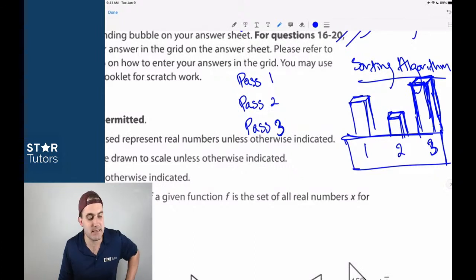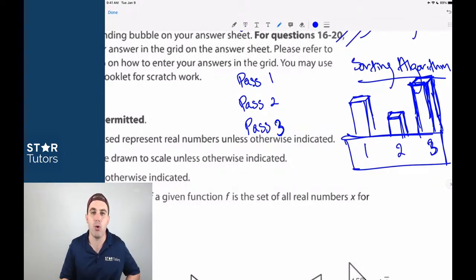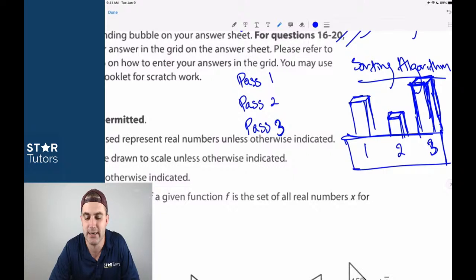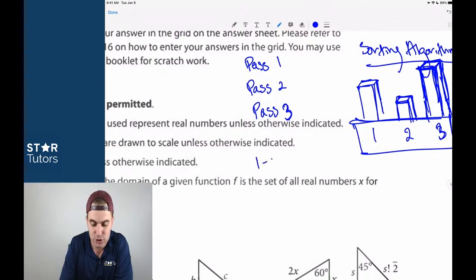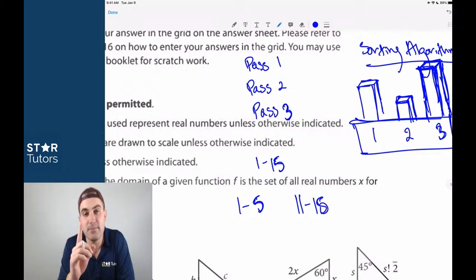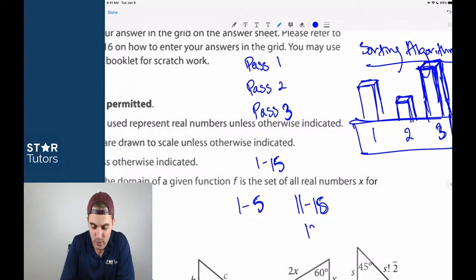One of the biggest misconceptions on the math section is that the whole test is in order of difficulty. That is categorically not true. It is true that questions generally, broadly, on the no calc section as an example, on the multiple choice, there are 15 questions. It is true that questions 1 through 5 are easier than questions 11 through 15. But that doesn't mean that maybe number 12 isn't actually easier than question number 3 for you, for whatever reason.